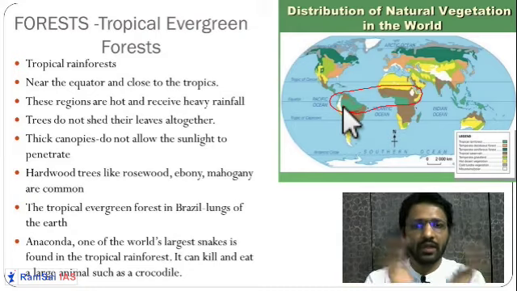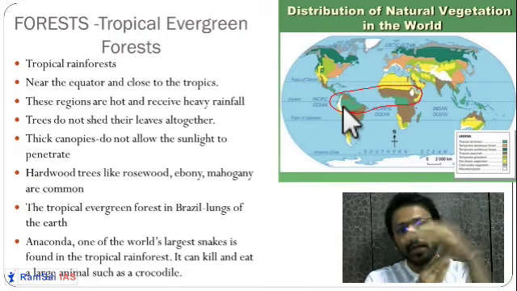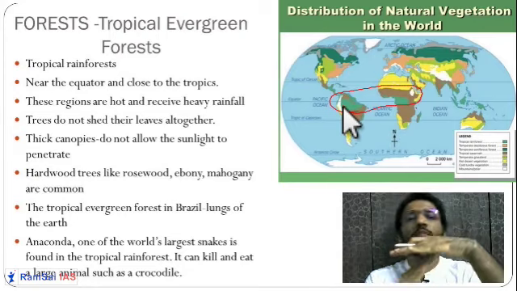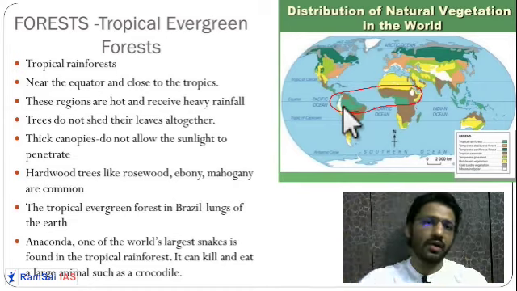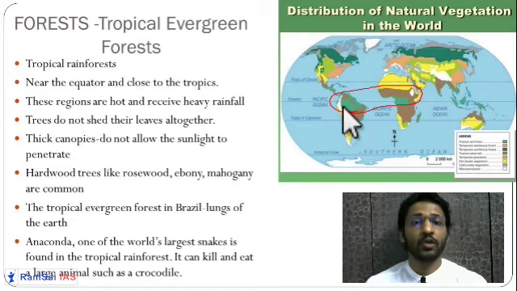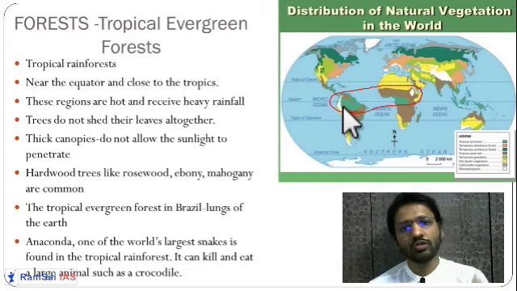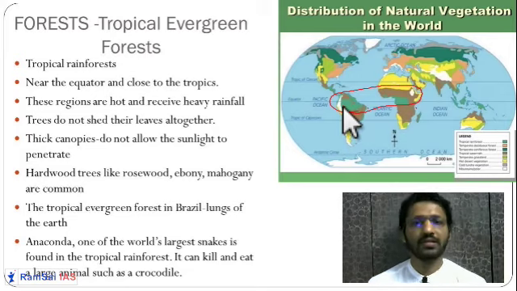So here you have a thick forest cover, thick canopies. These thick canopies will not allow sunlight to penetrate down. So there is a huge competition between the trees to grow. So they will grow taller and taller and taller. Trees like 100 meter, 60, 70, 80 meters you will find in this region.